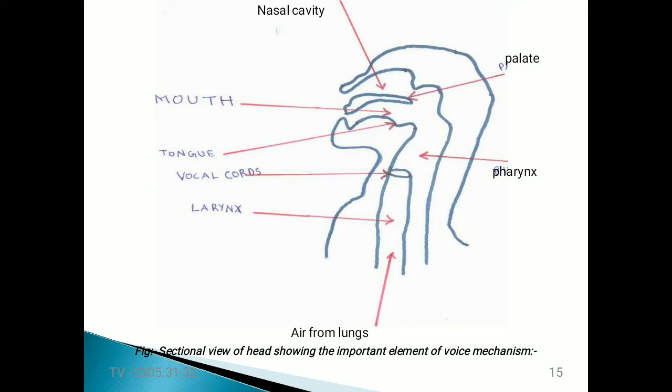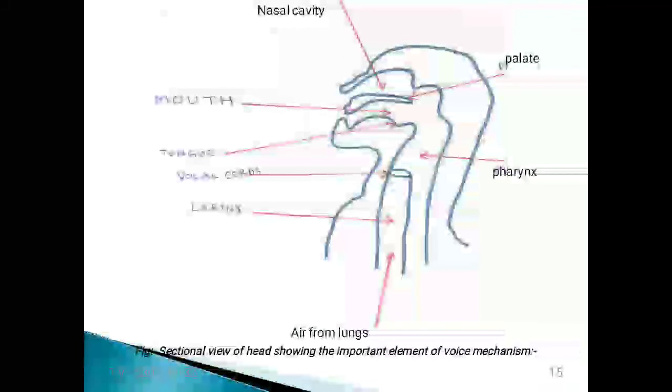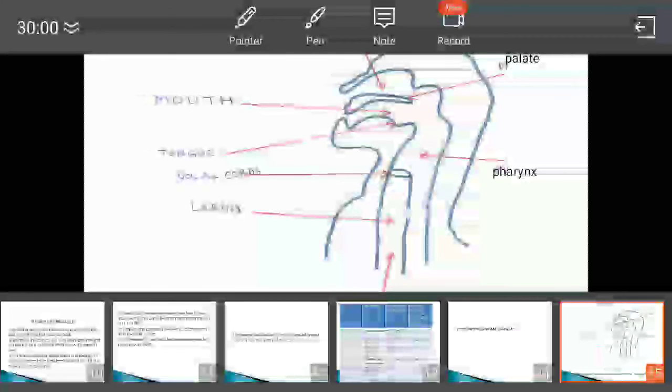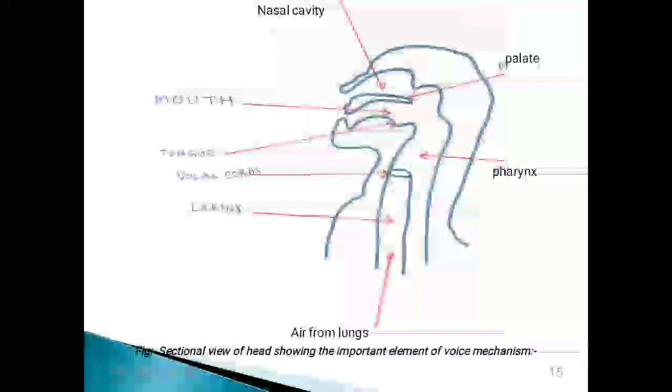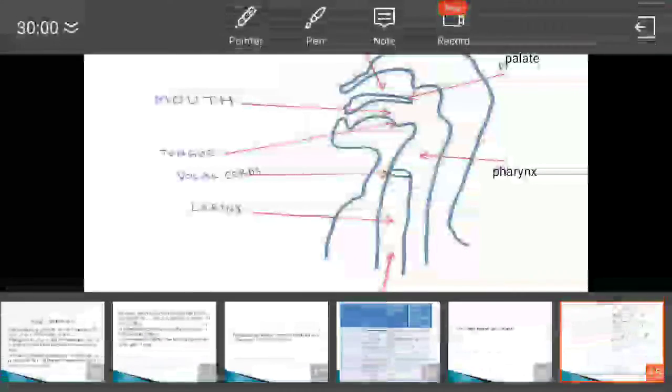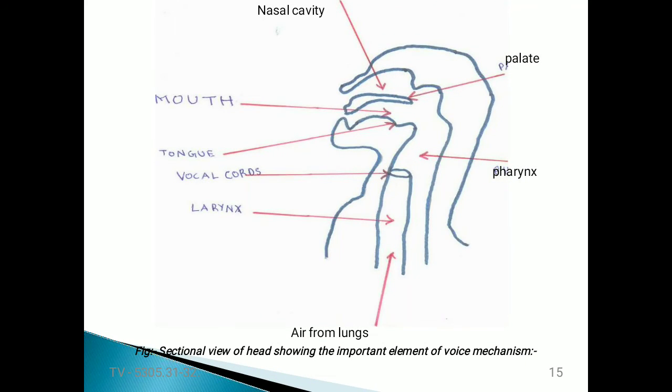These vocal cords are two membrane-like bands controlled by a set of muscles that can vary both the tension and separation of the folds. As they open and shut, they modulate the airstream. This produces pressure waveforms rich in harmonics.